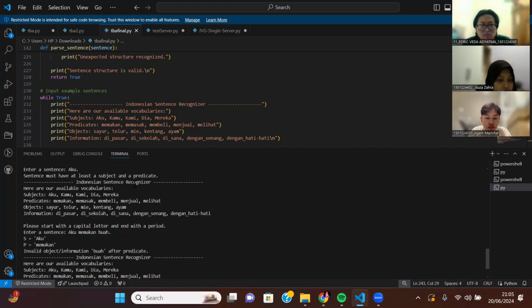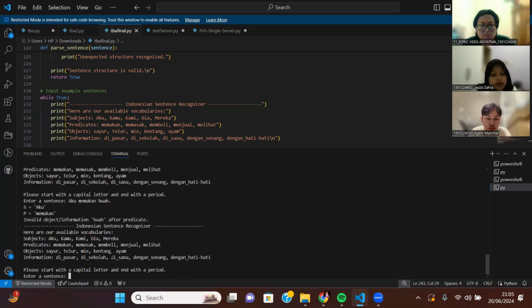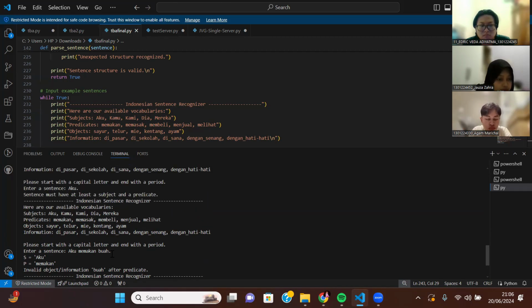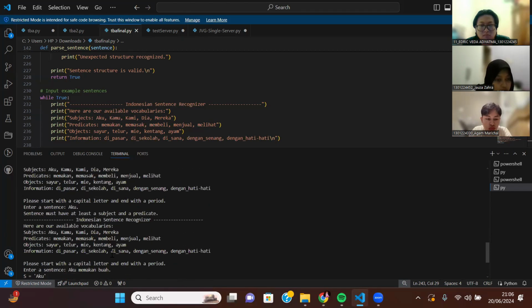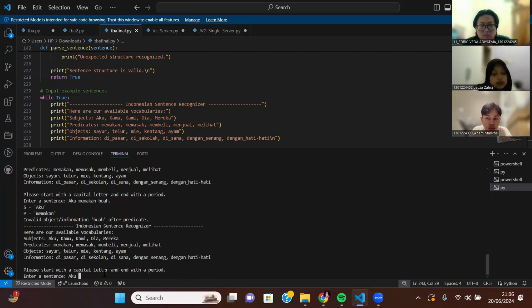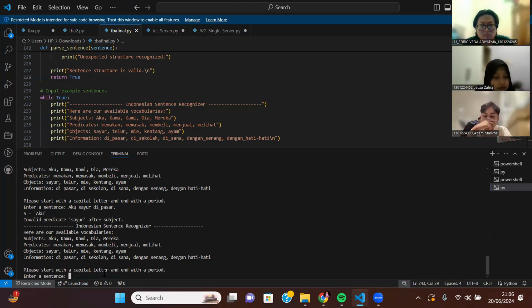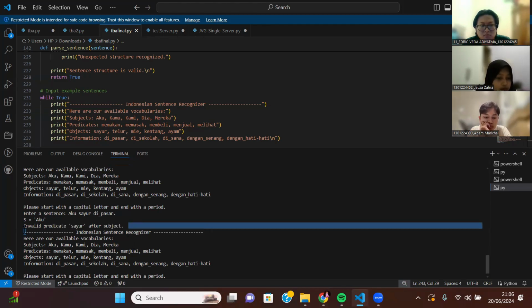And then if, for instance, we have "aku sayur", which is wrong, you can have this.